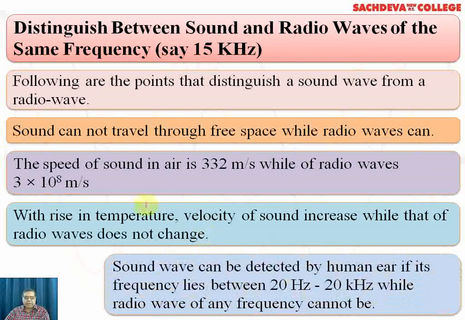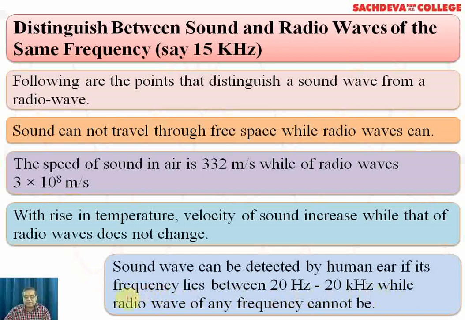Next, sound wave can be detected by the human ear, as I have explained earlier, and the frequency must vary from 20 hertz to 20,000 hertz, and this frequency range is known as the audible range.